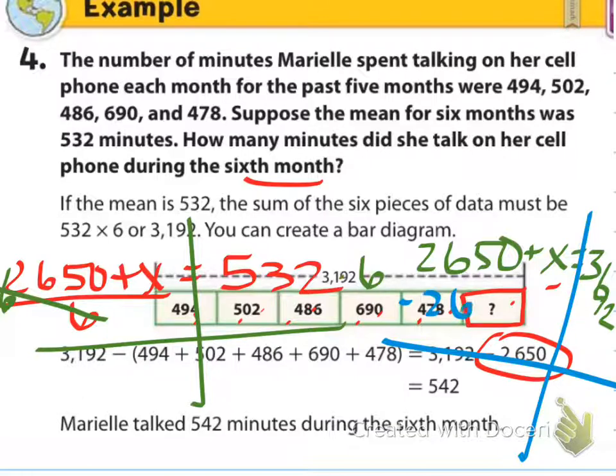We would subtract the 2,650 from each side and end up saying, okay, x is going to equal 542. All right, in a perfect world, this would have been neater. So let's check it out.